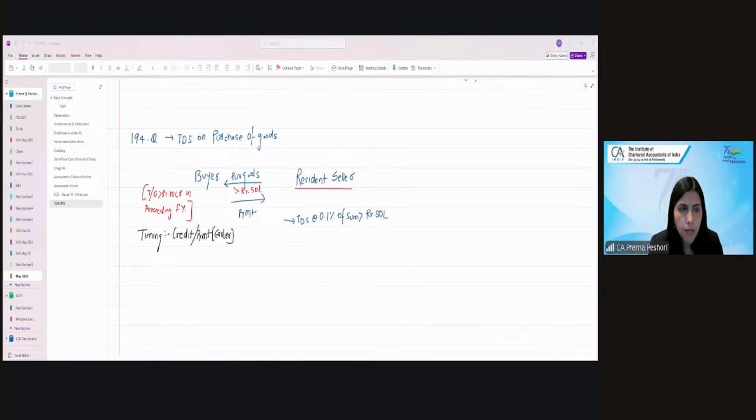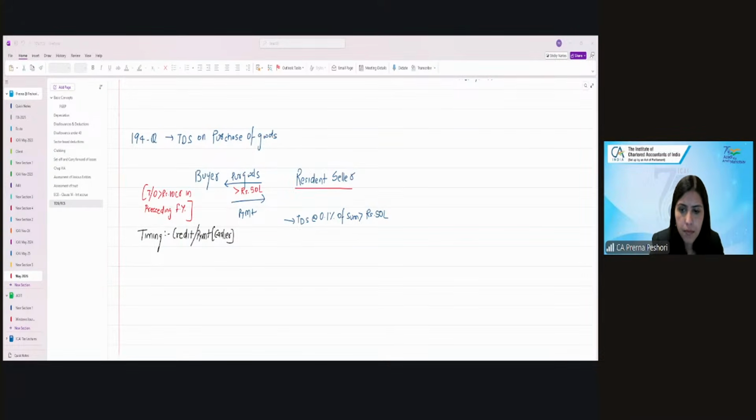Section 196: interest or dividend or any sum payable to the government or Reserve Bank of India or certain corporations established under a Central Act, or mutual funds, then we don't need to deduct TDS.